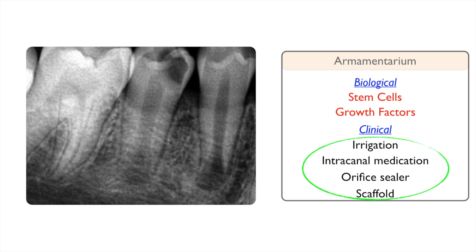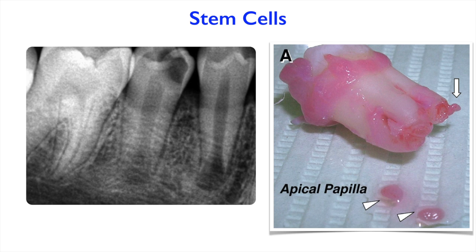In terms of stem cells, we have a lot of stem cells in the root canal system, or in the area of the tooth. We have, for example, the pulp stem cells. We have the stem cells coming from the primary teeth. But most of the time when we do revascularization, we rely on the stem cells coming from the apical papilla. In this case, as we see in this clinical picture, it's a picture of an extracted tooth. When this tooth was extracted, the dental sac came with it, the dental sac, which really promotes the development and growth of that tooth and its maturation.